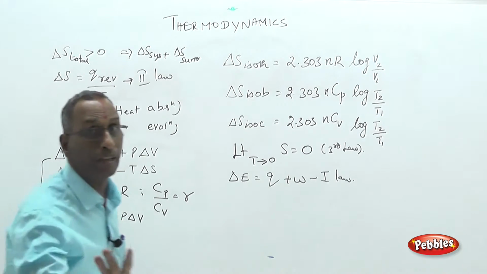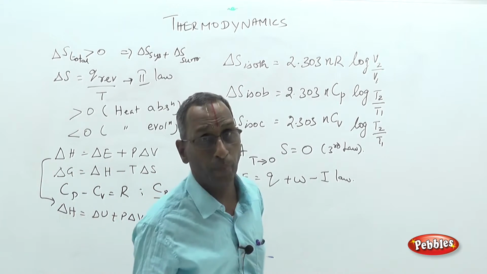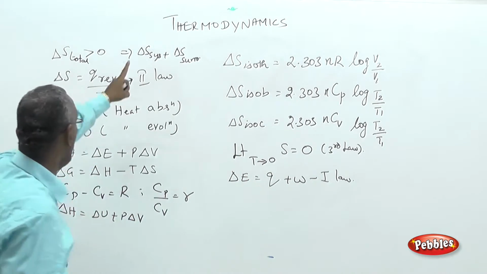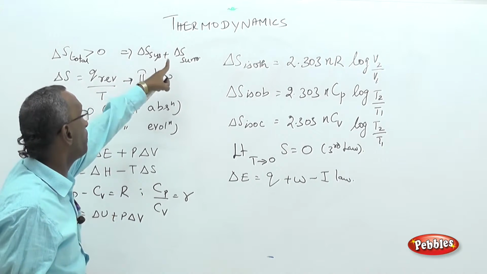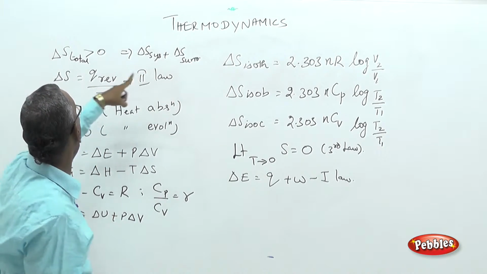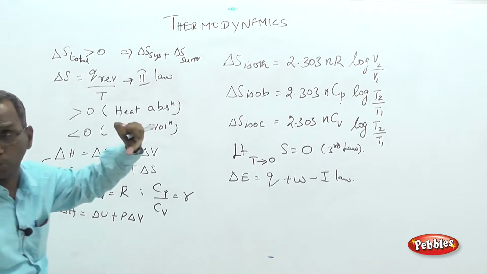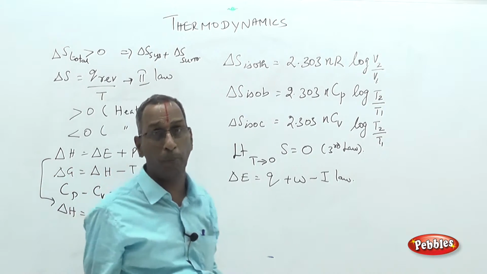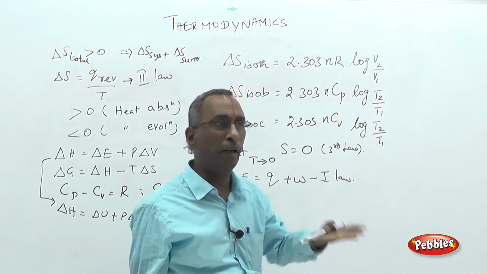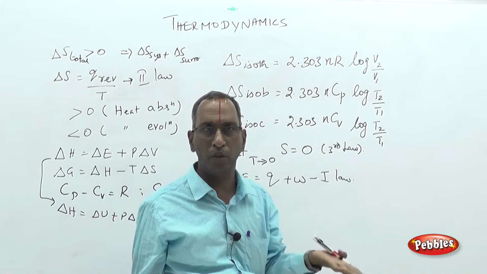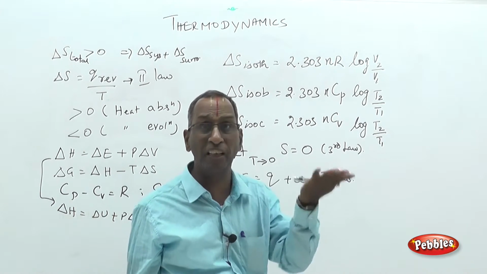It cannot be directly measured, only its change can be measured. The entropy change for the system plus that for the surroundings is always positive. That is the essence of the second law. So, the entropy of the universe goes on increasing.